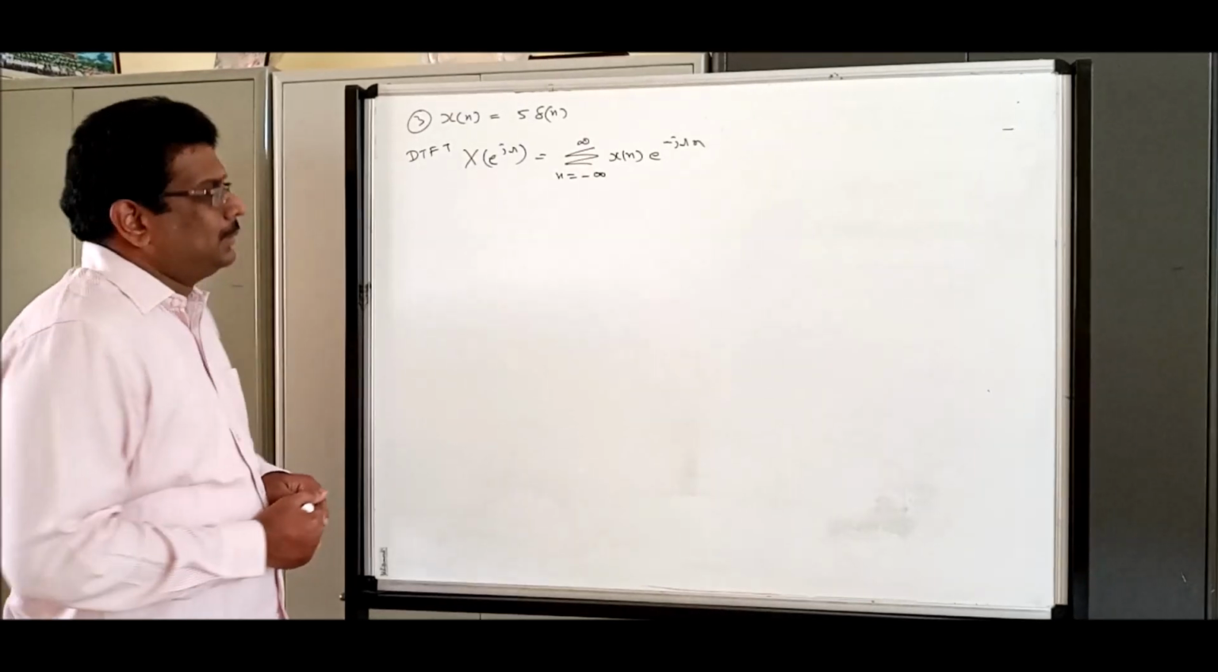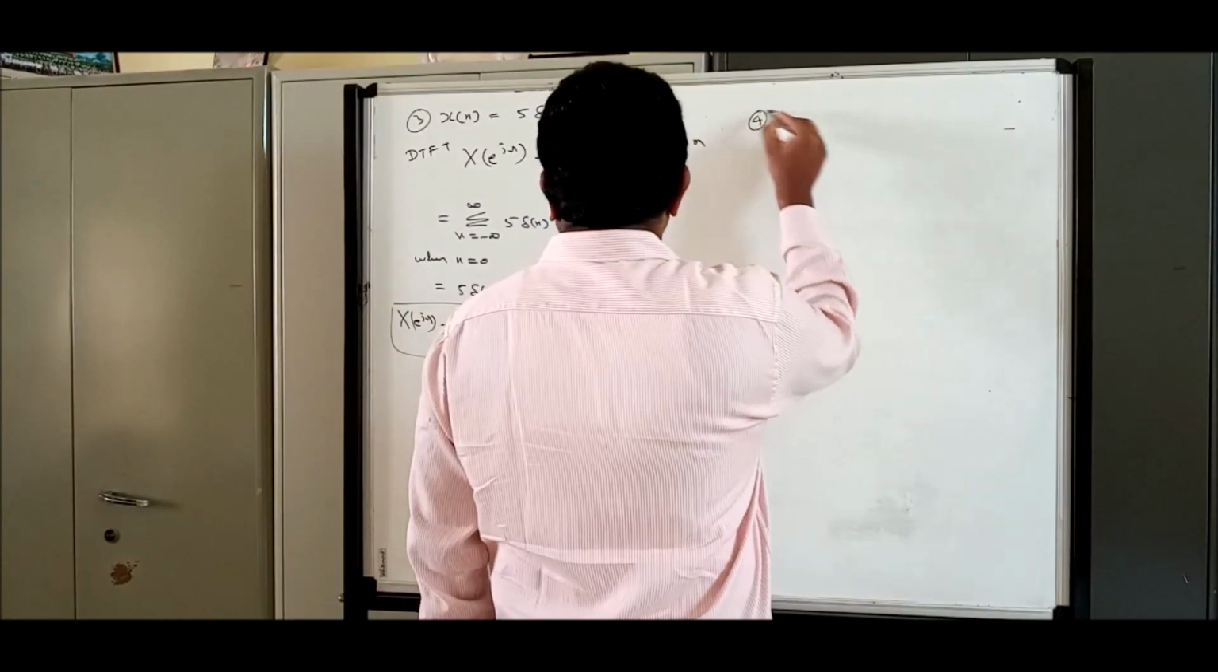5 delta of n is the next problem. Let us substitute: summation n equal to minus infinity to infinity, 5 delta of n e power minus j omega n. The value exists when n is equal to 0. So please remember, when I substitute, no need of summation. 5 delta of 0 e power 0, answer is 5. X of e power j omega is 5. So magnitude is 5, angle is 0. It's understood.